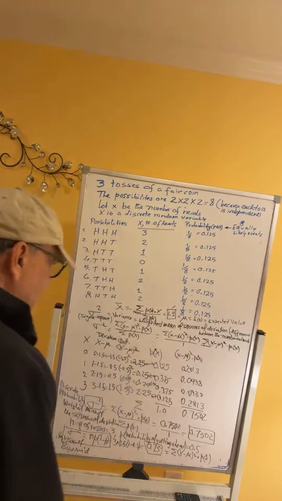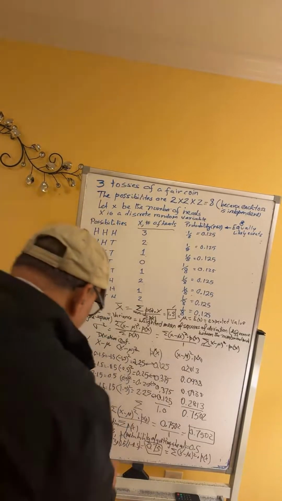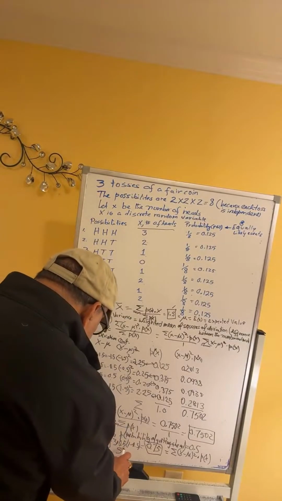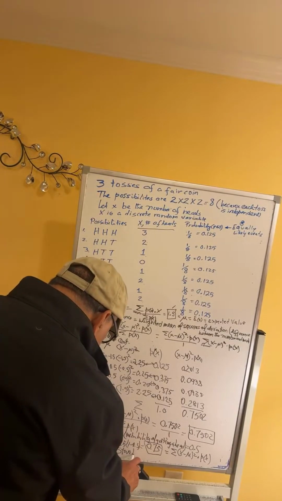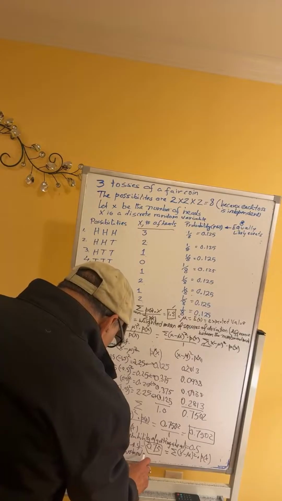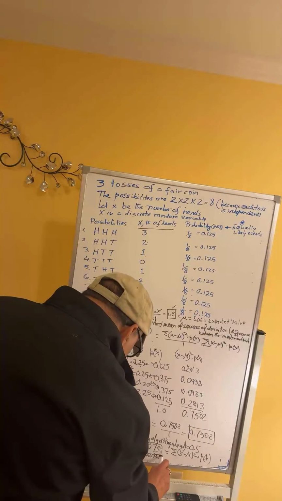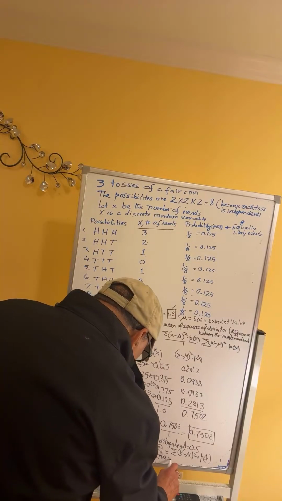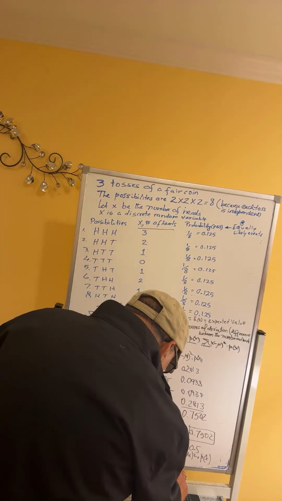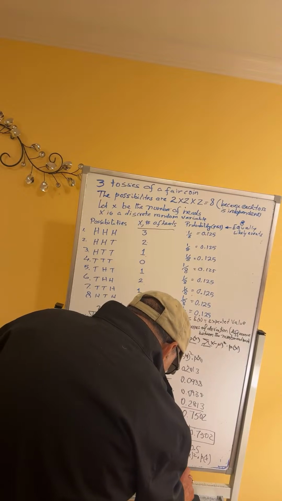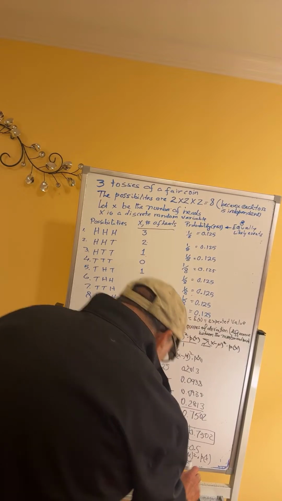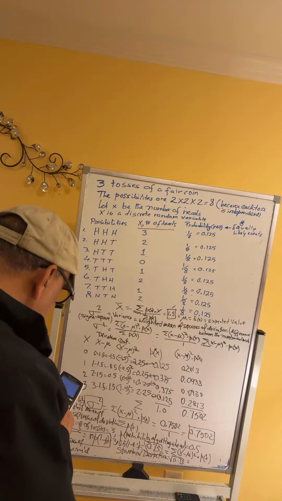Now the question becomes, what is the standard deviation? Standard deviation is the square root of variance. Square root of 0.75. And for that I will use my calculator.